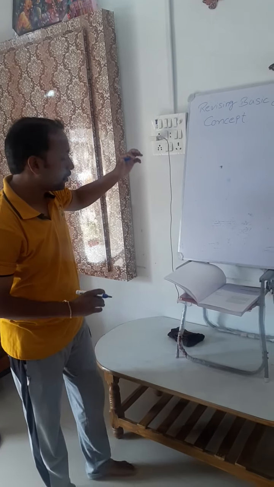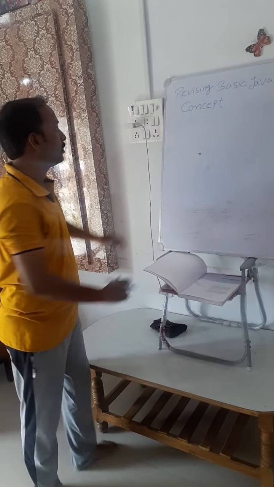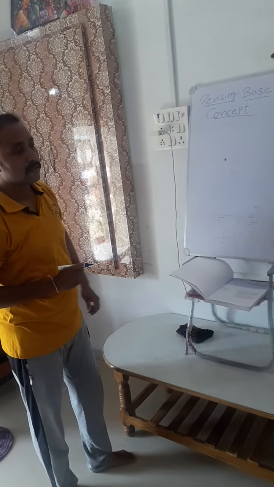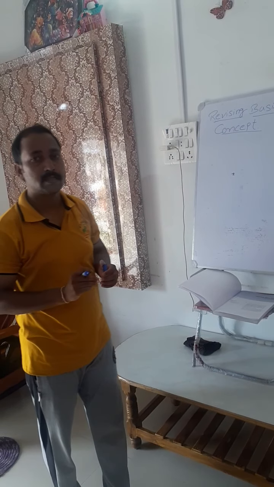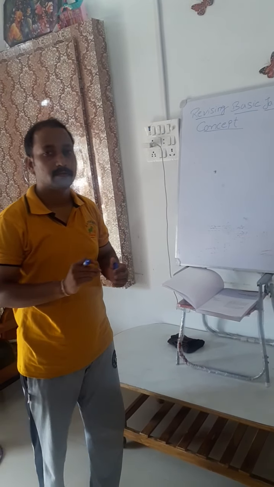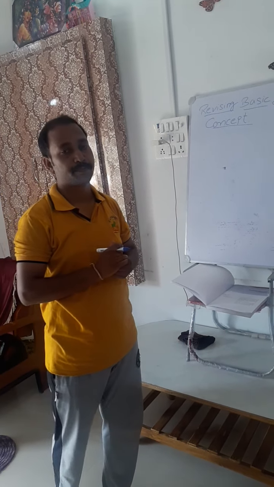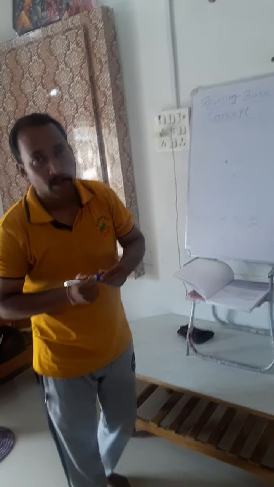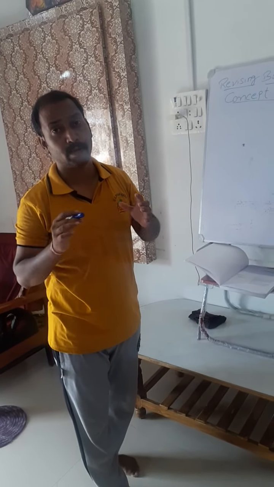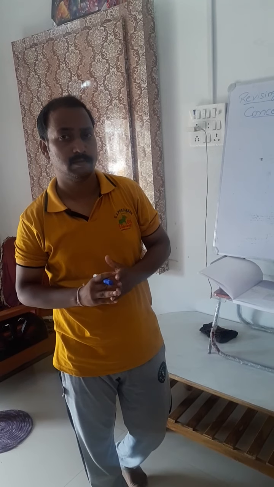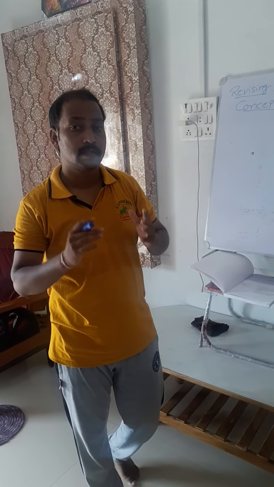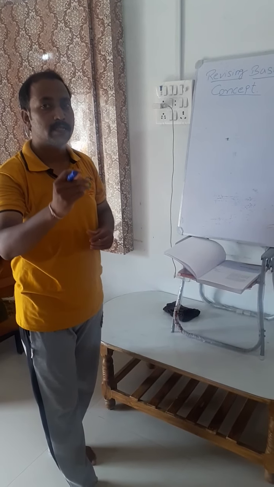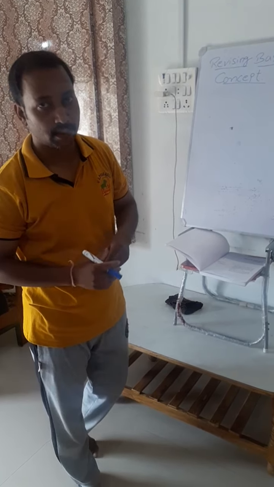First we are going to start our first chapter, revising basic Java concepts. Before we discuss this chapter, first of all we discuss about Java. What is Java? Java is an object oriented programming language. It was developed by James Gosling and first released by Sun Microsystems in 1991. So it is just a small explanation about Java.